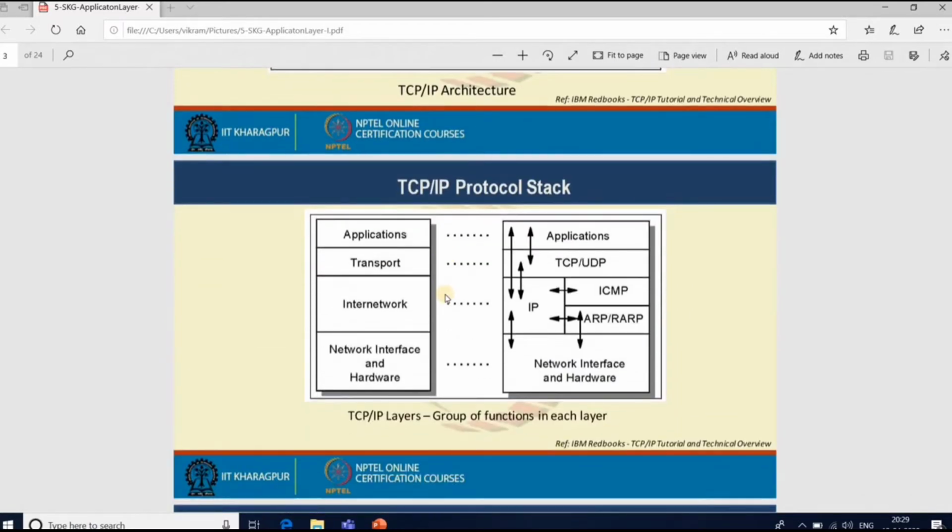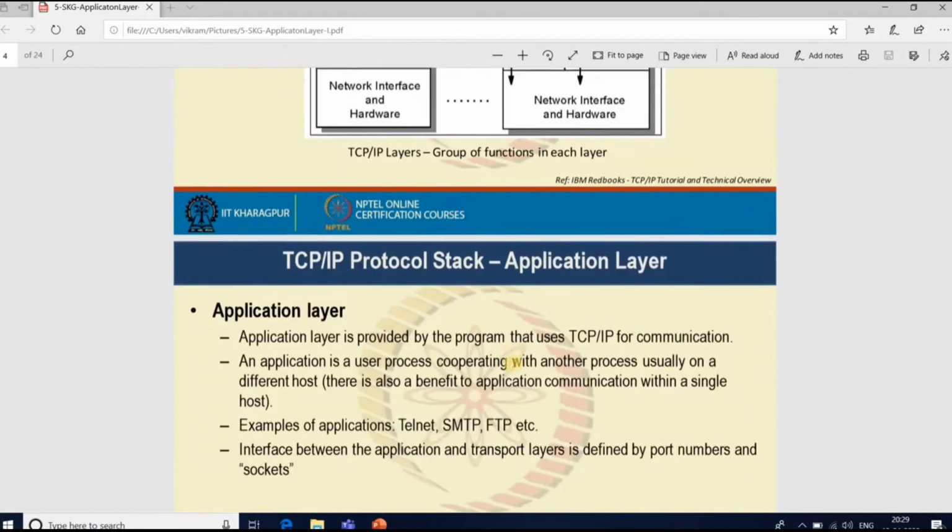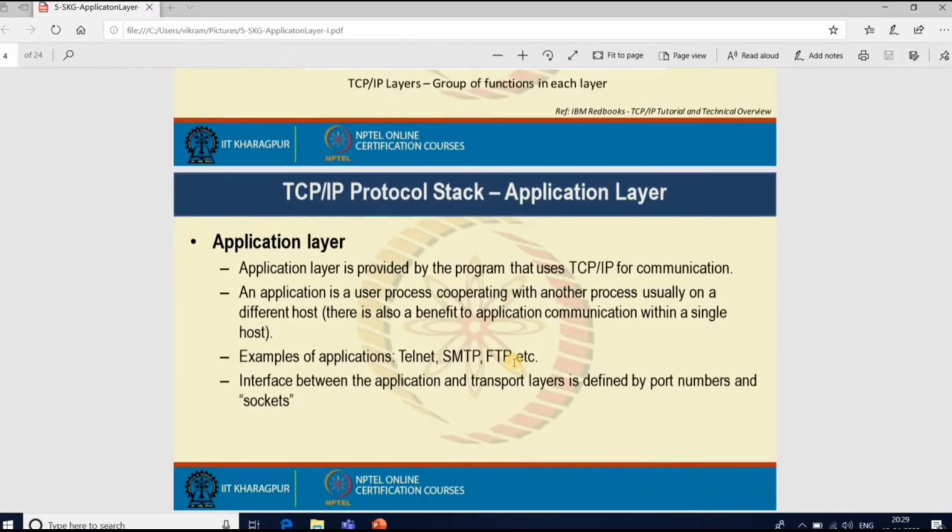So how the TCP/IP protocol stack can be seen, the functions of each layer here. So what are the applications? It may interact with TCP or UDP, or interact with the network layer, that is the internet layer, IP layer, or interaction from the application layer to the transport layer, or transport layer to the network layer, from network layer to the network interface layer. Okay, what are the main responsibilities of the application layer?